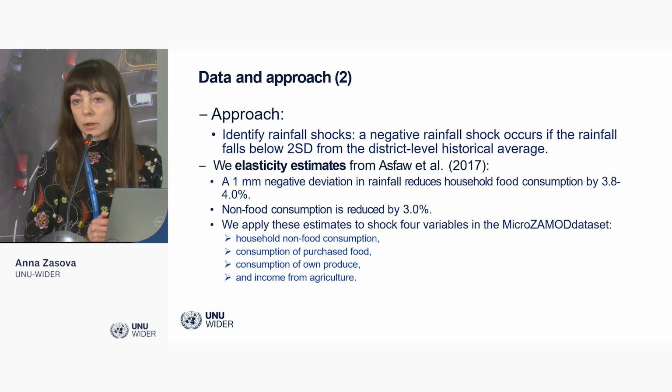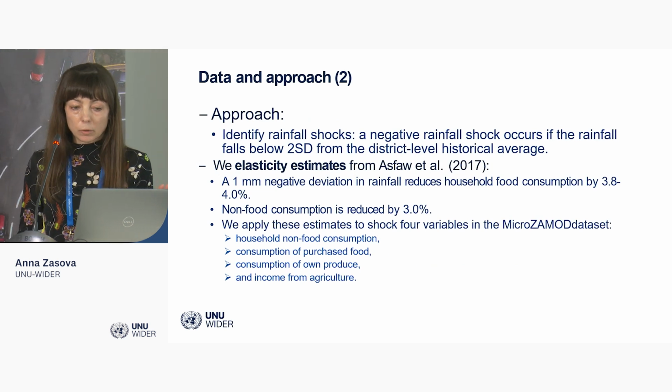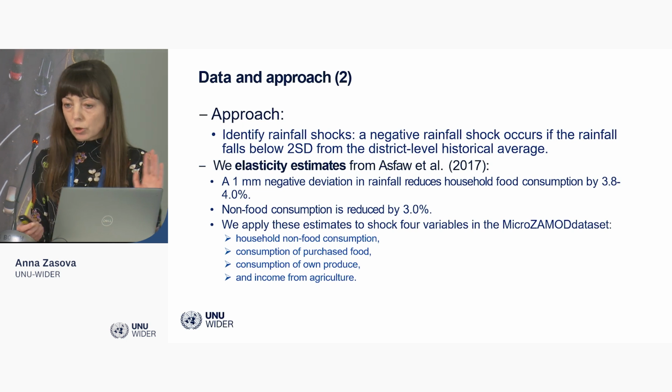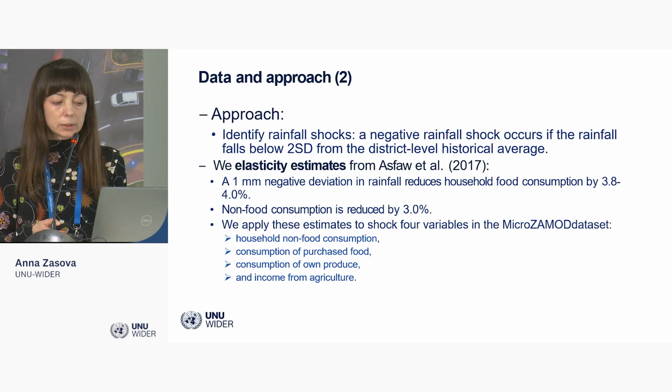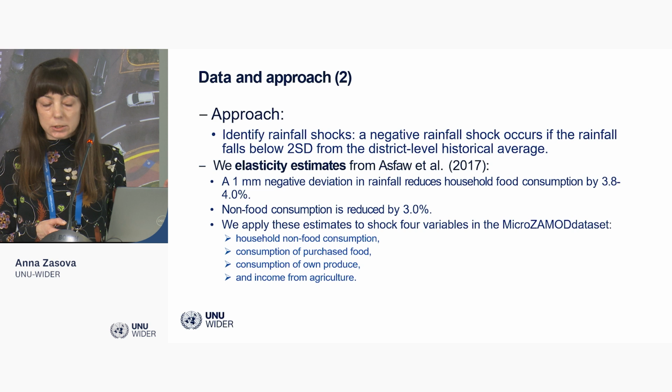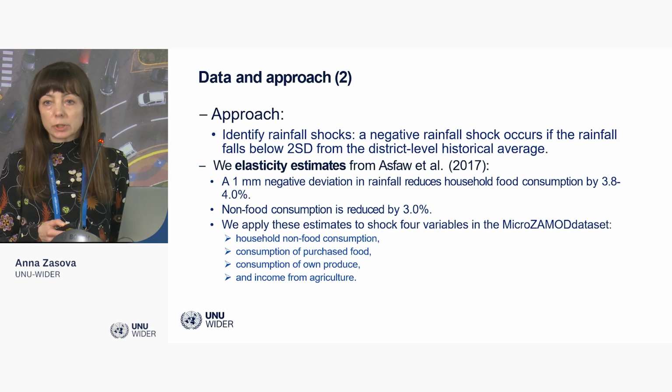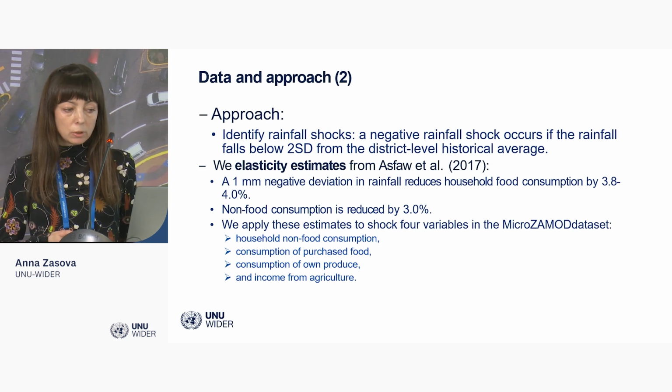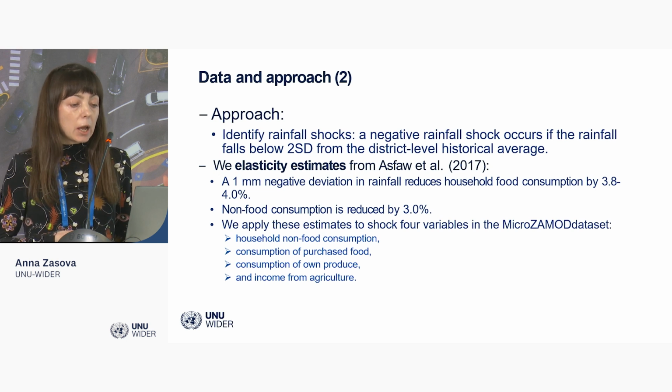The approach is really very straightforward. What we want to do is shock the model's input data set with the effects generated by droughts. We don't estimate the effect of droughts ourselves, so we take existing estimates from the literature.